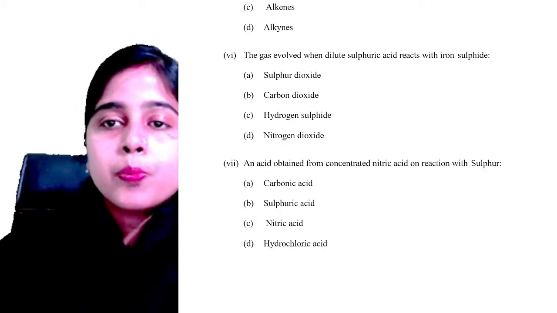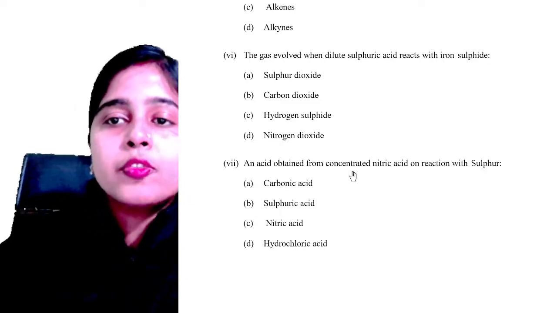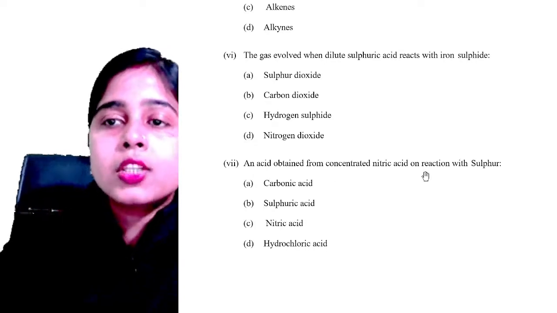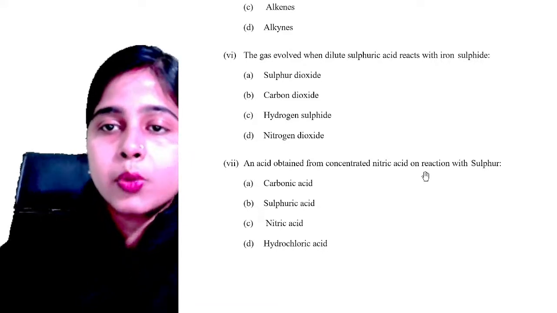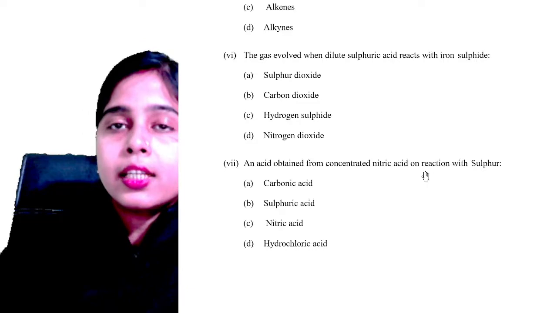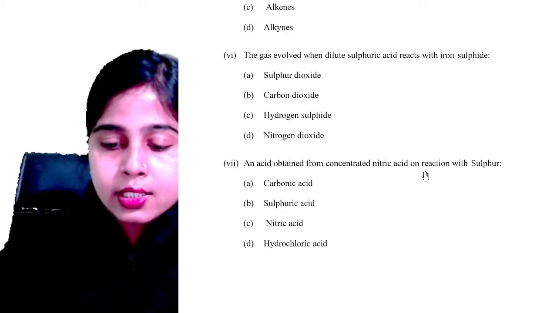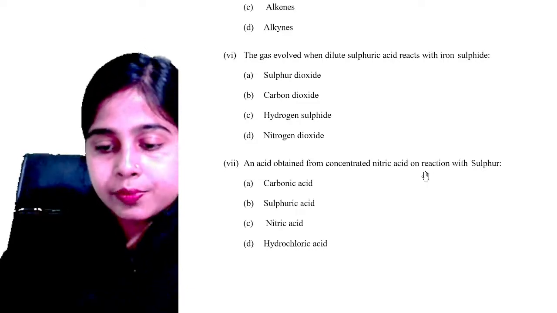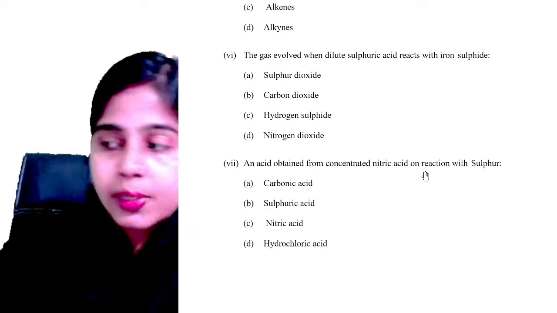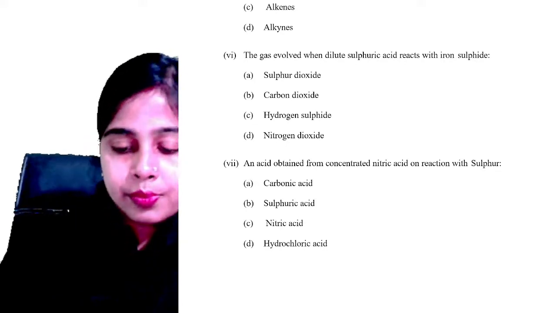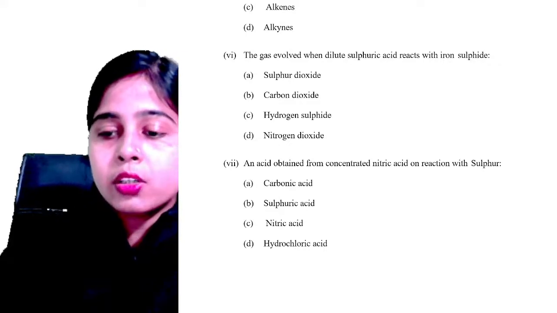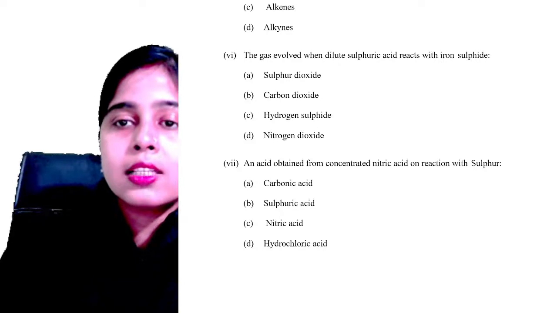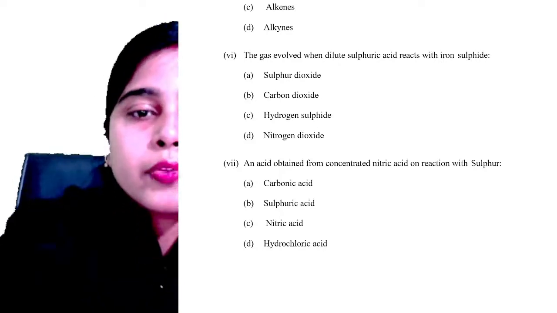Now, which acid is obtained from concentrated nitric acid on reaction with sulfur? If you react sulfur with concentrated nitric acid, which acid will you obtain? Carbonic acid, sulfuric acid, nitric acid, hydrochloric acid. Please let me know the answer. Very good, KY Ultimate. Yes, it's sulfuric acid. Of course it is sulfuric acid.